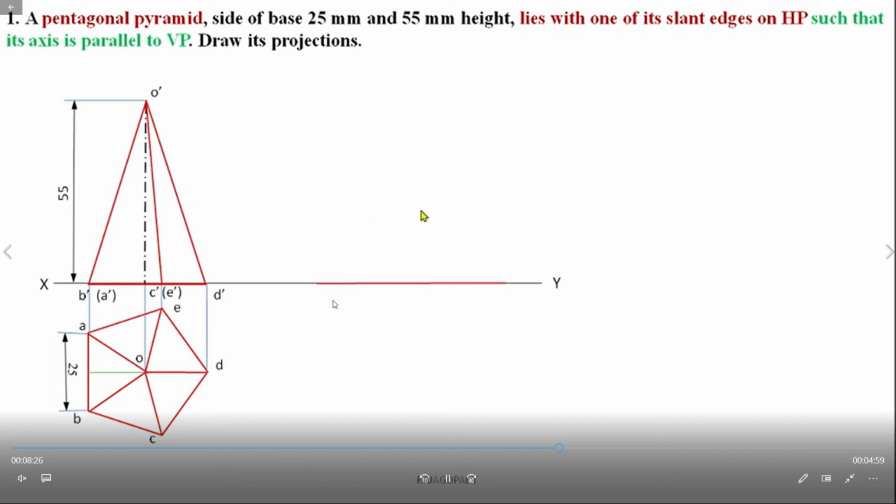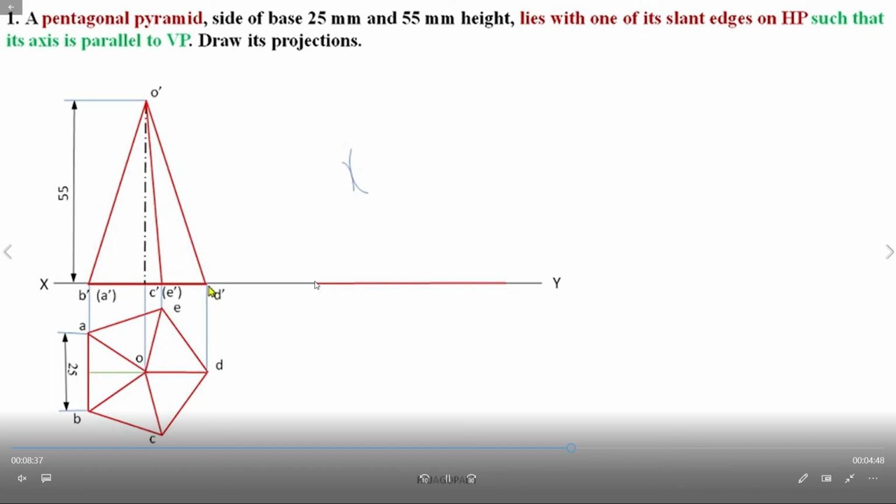So here this is one side. You draw arcs on both sides, this side to this distance, and the same 55 distance this side to this distance. Where they cut the point, this is the B dash to D dash distance.